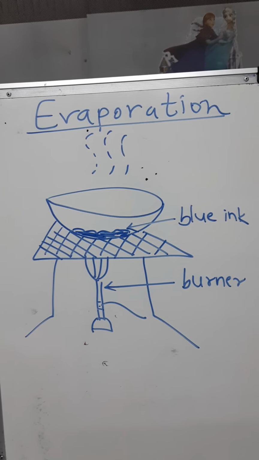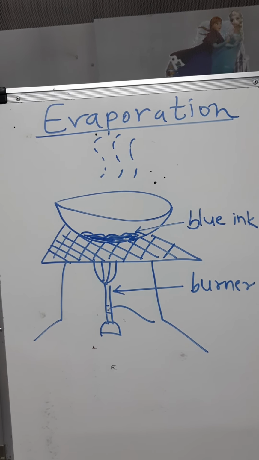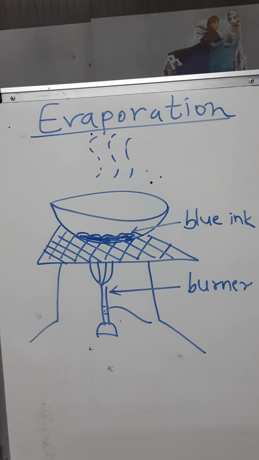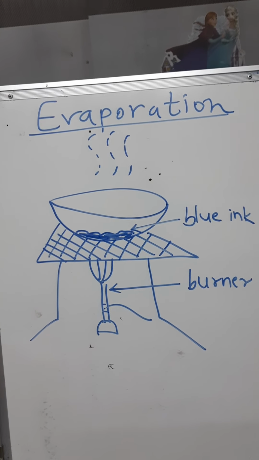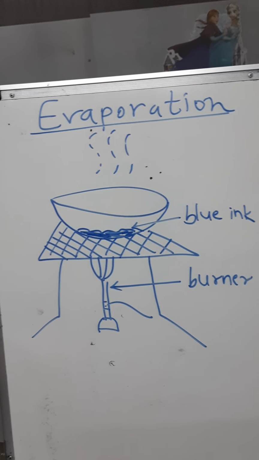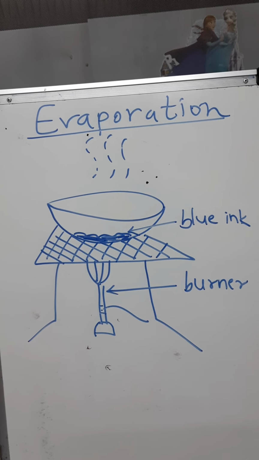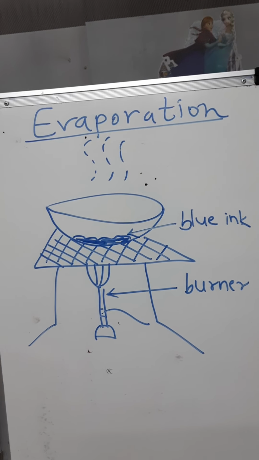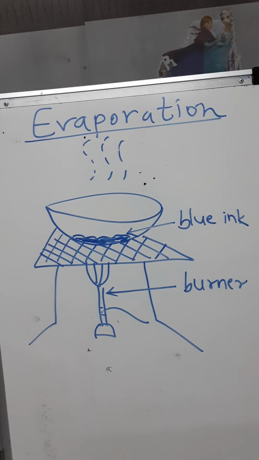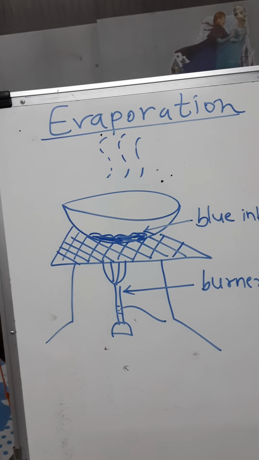Whenever we are heating something, the substance which has its boiling point, or close boiling point, evaporates faster, right? Now, if I want to separate blue dye from its other component, that is water. Blue ink is a mixture of blue dye and water. Now I want only the blue dye. So what is the simple technique?